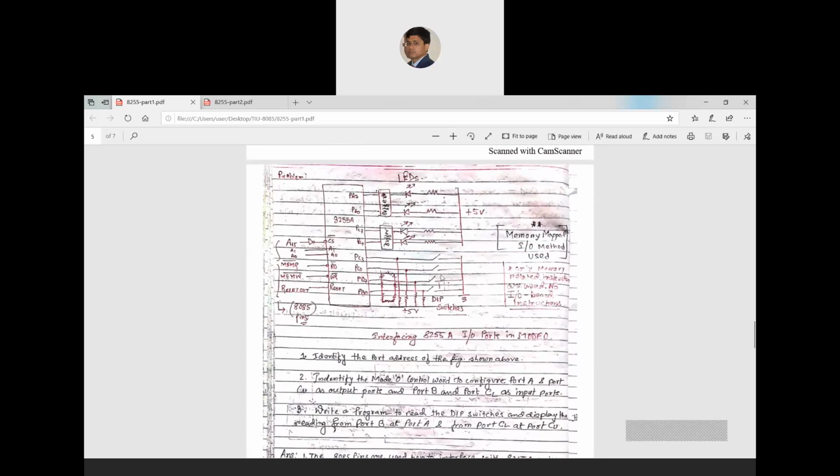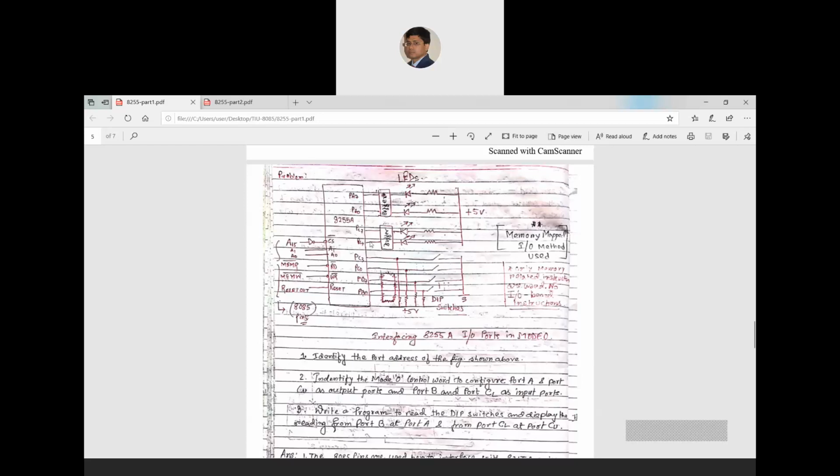If the switch is open, the status will be 0. That data is available at these ports, so the microprocessor has to read it, and after reading you have to show the result here. That means if the switch at port B0 is closed, then B0 is 1.